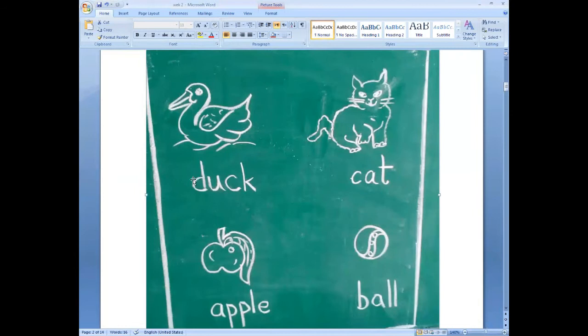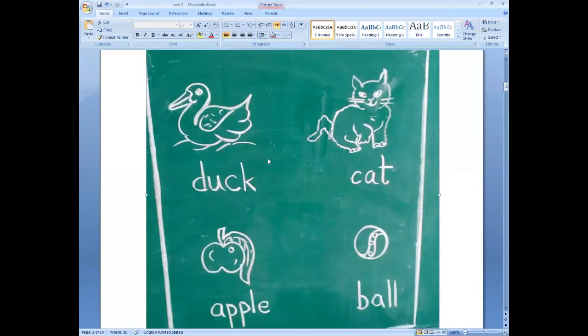Look at your screen. Okay, yes, this one. This picture is starting with letter D. D-U-C-K, duck. Yes, it is starting with letter D. So our fourth alphabetical word is duck.